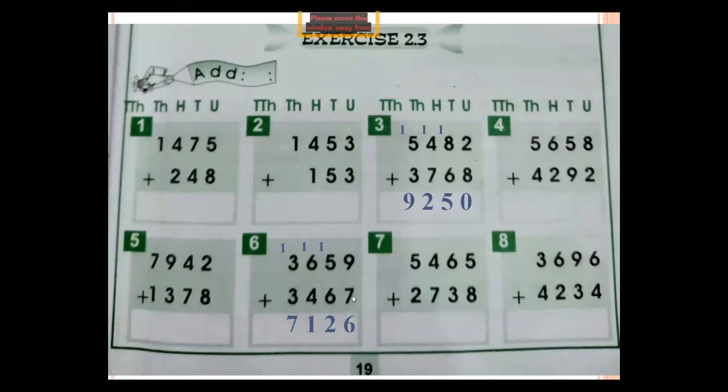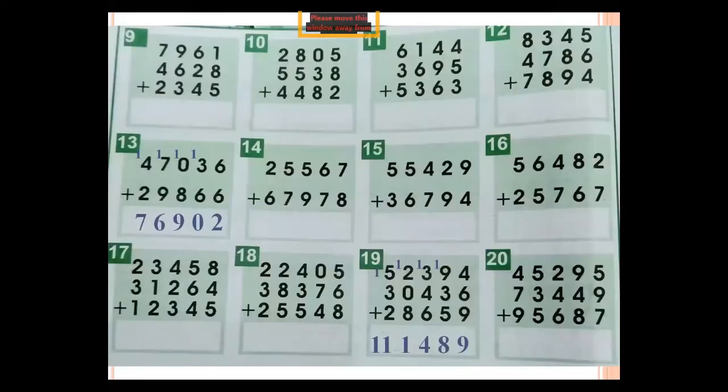9 plus 7, 16, 6 here and 1 shifts at the place of tens. 5 plus 1, 6 and 6 plus 6, 12. 2 here and 1 shifts at the place of 100. 6 plus 1, 7 and 7 plus 4, 11. 1 here and another 1 of this shifts at the place of 1000. 3 plus 1, 4 and plus 3, 7. So required sum is 7,126. Understand?